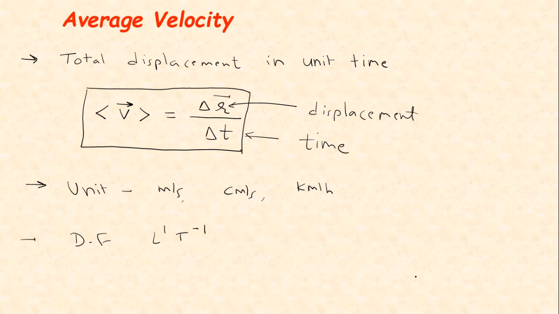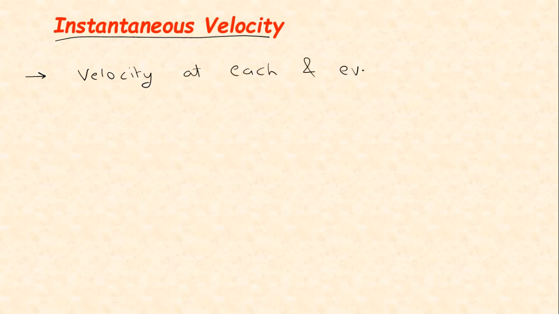Let's see the next thing, that is instantaneous velocity. If we find out the velocity at each and every instant of time, then it's called instantaneous velocity.